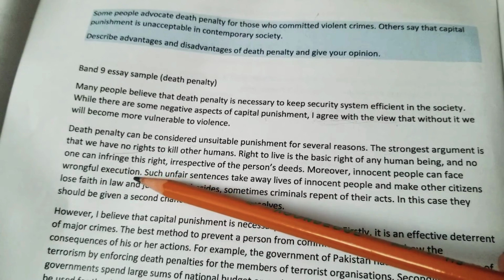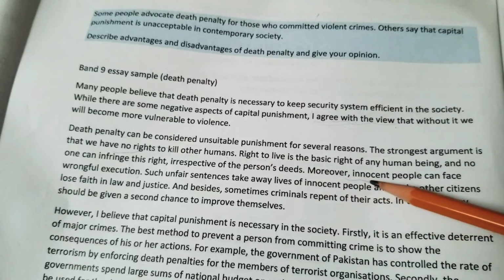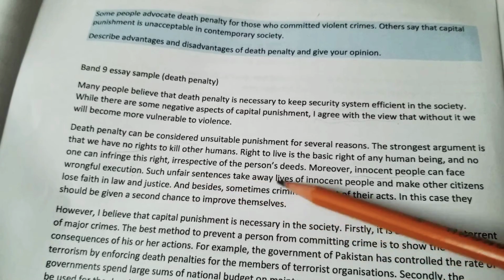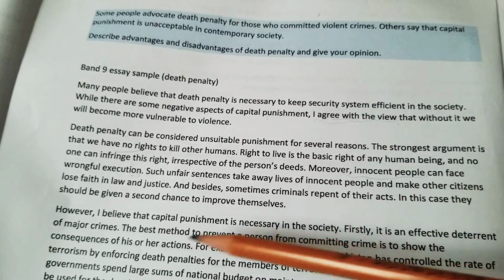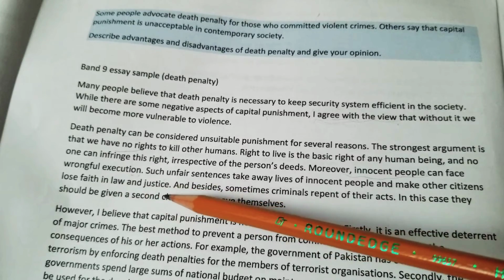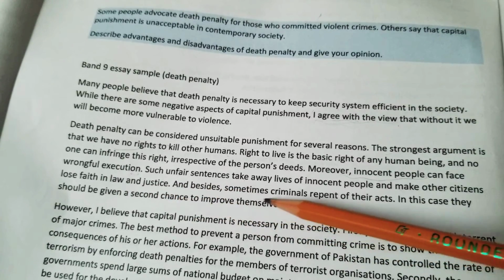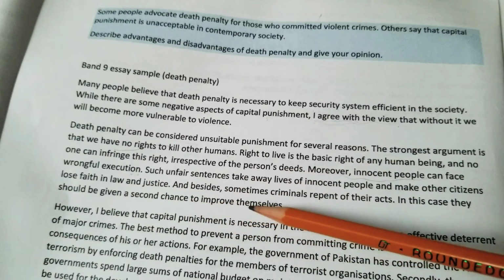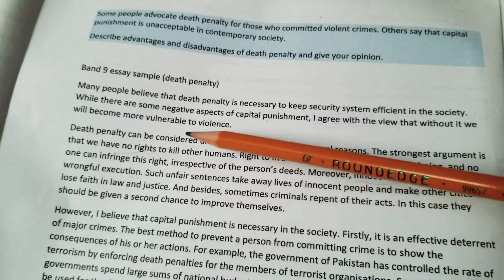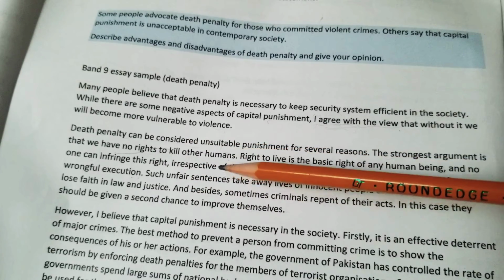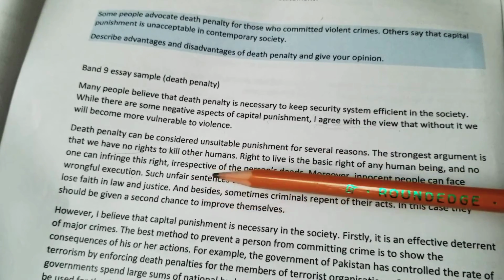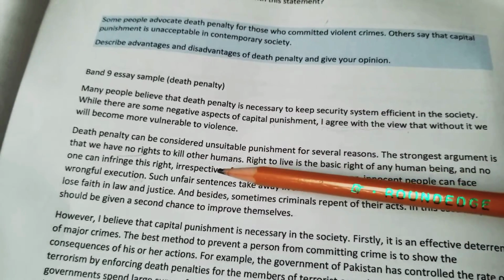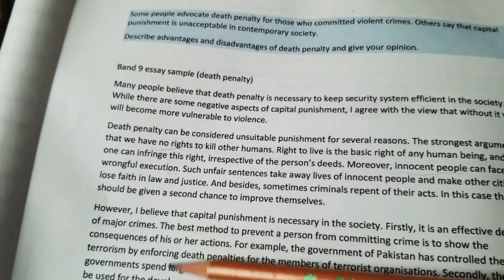This might happen sometimes, right? Second point is, innocent people can face wrongful execution. Such unfair sentences take away lives of innocent people and make other citizens lose faith in law and justice. And besides, sometimes criminals repent of their acts. In this case, they should be given a chance to improve themselves. So this paragraph 2 says why death penalty is bad or unfavorable to the society, and what should be done in case of capital punishment. Now let's move forward.